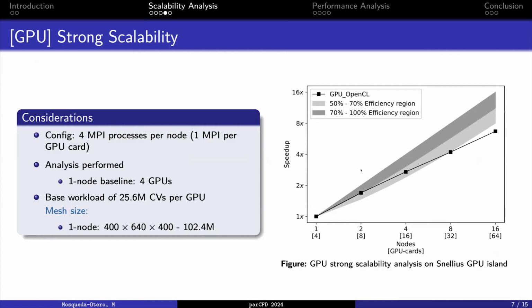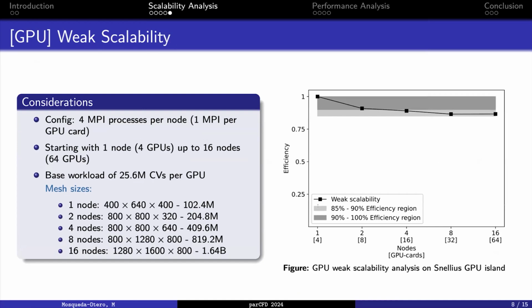On the right side of the screen is the strong scalability result. We can see here that it shows a steady speedup. However, it is not even within the 70 to 100% efficiency region. It is located within the 50 to 70% efficiency region up to the 8-node solution. For the 16-node solution, it still continues showing a speedup, but the result is approximately 45% efficiency for the current baseline that we are showing here.